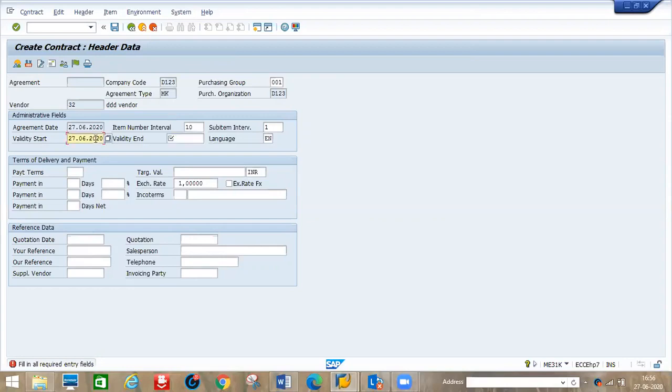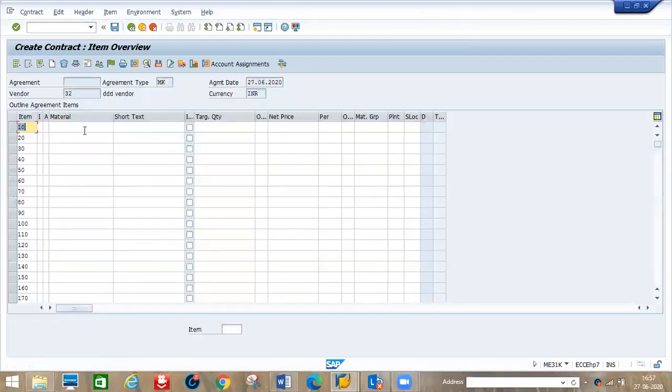You can enter today's date, or say 1st July to December 31st. Enter. What materials are we going to purchase from this vendor in these 6 or 7 months, and what quantity are we looking at?